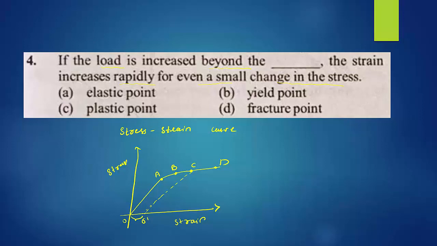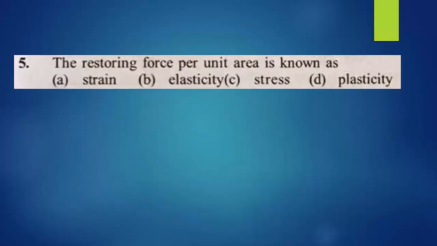You can go to the question now. If the load is increased beyond the yield point, then the strain increases rapidly for even a small change in the stress. So the right option is option B. Remember, at the yield point, for a small change in the force, a large elongation takes place, meaning there is a large change in the configuration. Come to the fifth question.